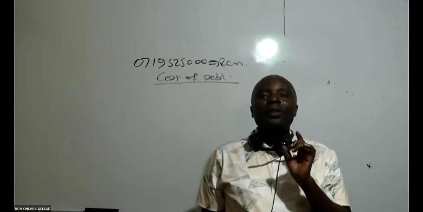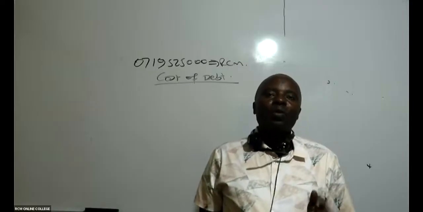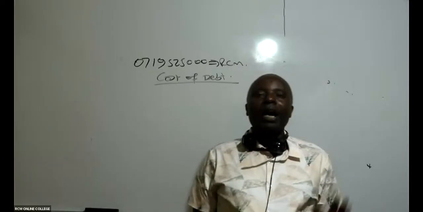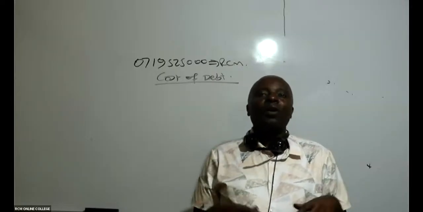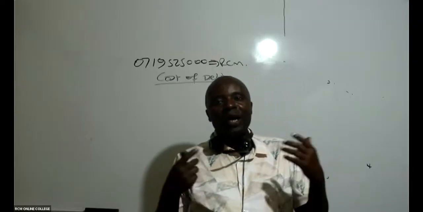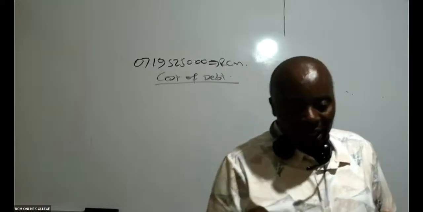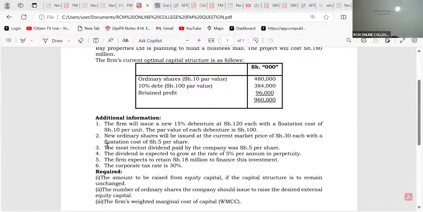Redeemable are those debt instruments with a maturity period. We are told that this debt will be reimbursed after, say, 10 years. And irredeemable, these are the normal bank loans, which of course you and I will always know how to roll over. We keep on rolling them over like that. I mean, when you finish one, you go and borrow another from the bank. That is irredeemable. Now, what kind of debt do we have here?